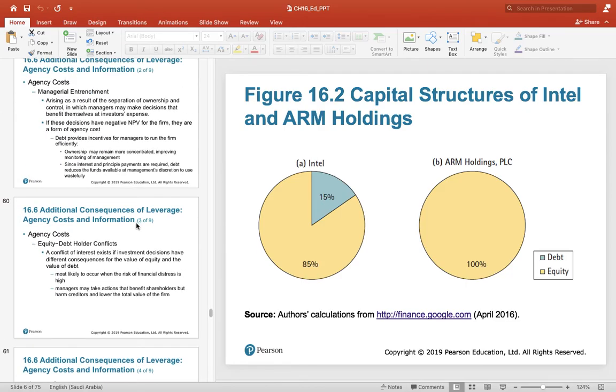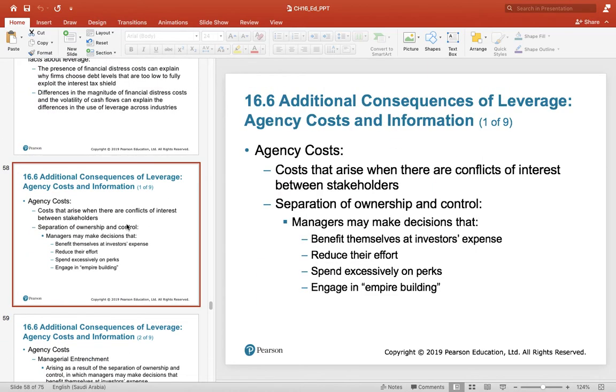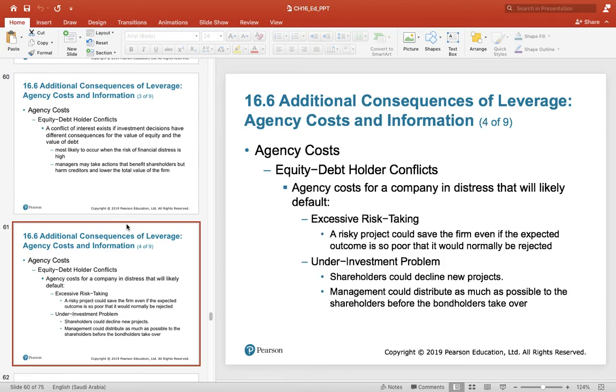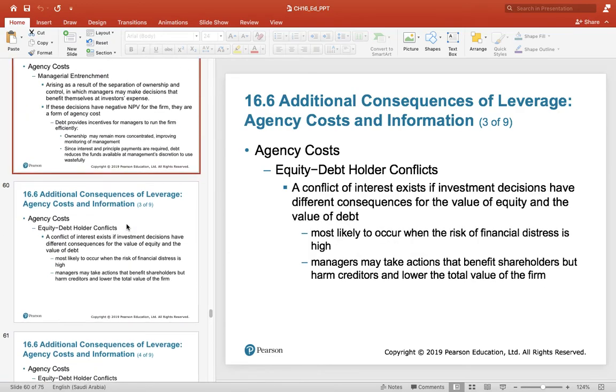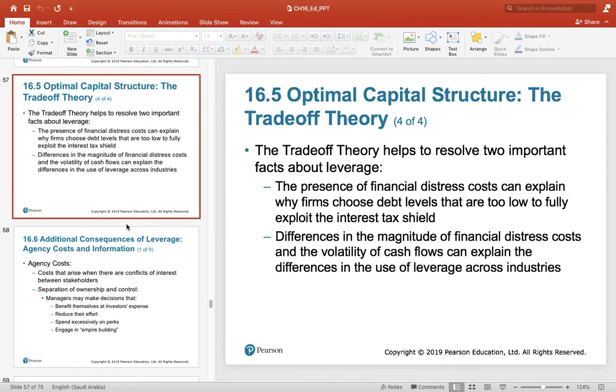This is the reason many companies use debt very judiciously, very carefully. They use too low debt to fully exploit the ITS. They don't want to increase the financial distress of the firm. Therefore, that might be the first answer why firms use too low debt.